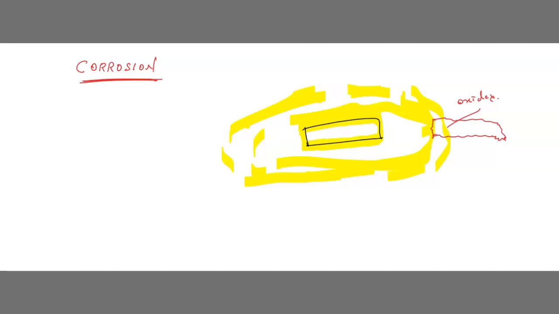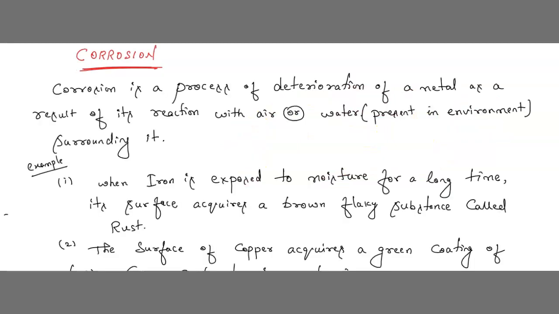Okay, now let me discuss a few important points related to corrosion. Yes children, so we can see the definition of corrosion. Corrosion is a process of deterioration of a metal as a result of its reaction with air or water surrounding it. This is the definition of corrosion.